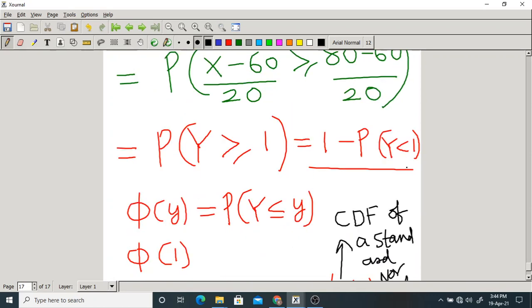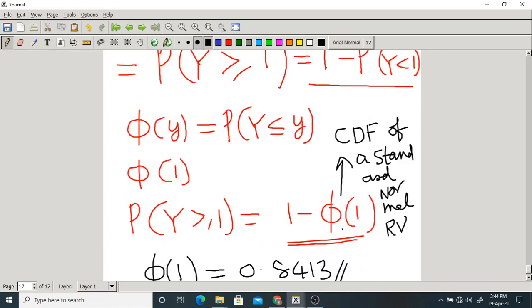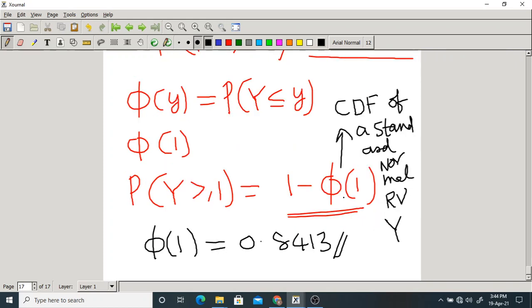But what is this? This is a CDF from this formula. What is small y here? 1. This is phi of 1. So 1 minus phi of 1. This phi of 1 is the CDF of a standard normal random variable, that is capital Y. As I told you, these values of this CDF can be obtained from a table. So that is 0.8413. Is it okay? So now we'll get the answer.